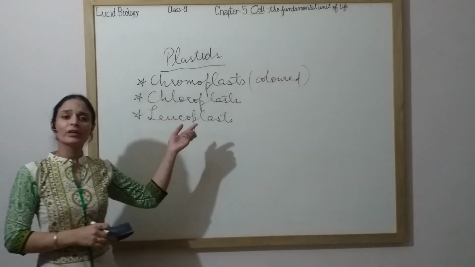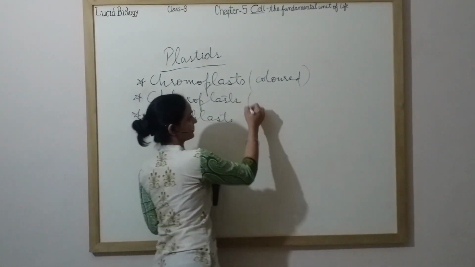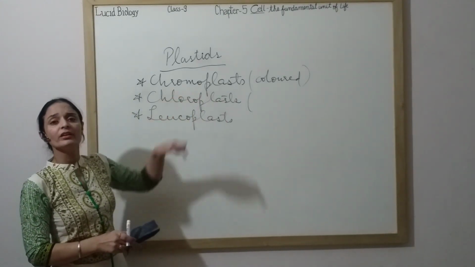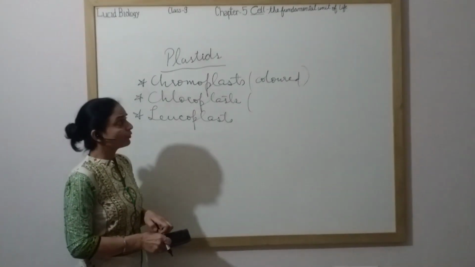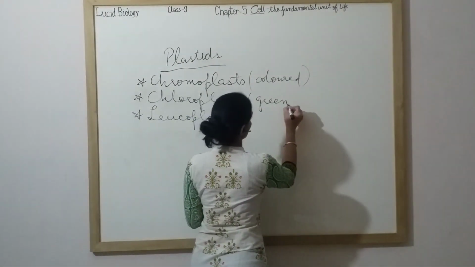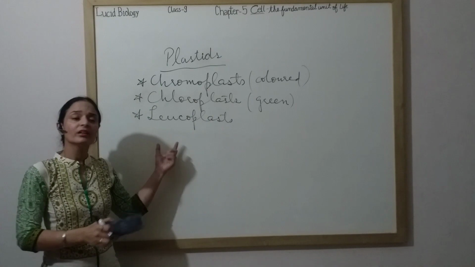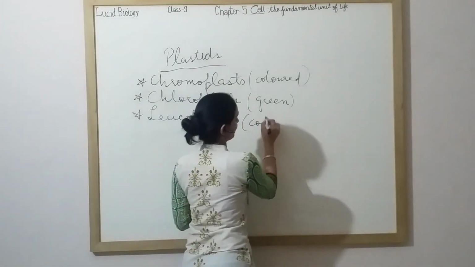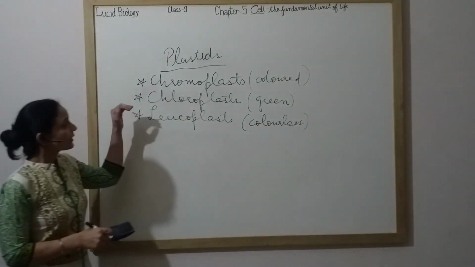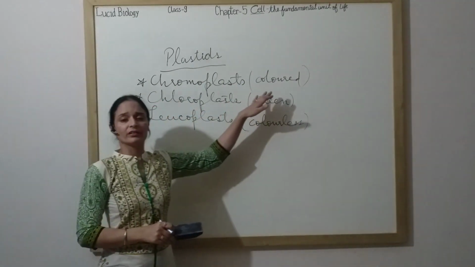And chloroplasts are green colored plastids. Apart from green, if any other color is there, then we call it chromoplast. If plastids impart green color, we call it chloroplast. Then leucoplasts are colorless plastids. They are colorless.